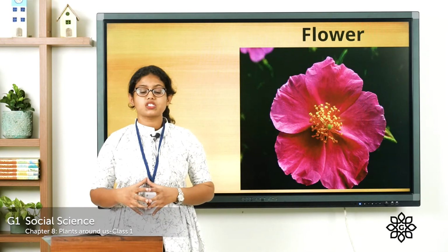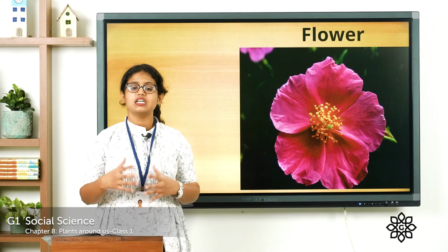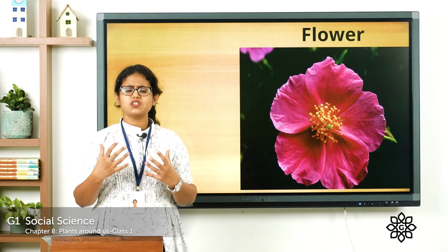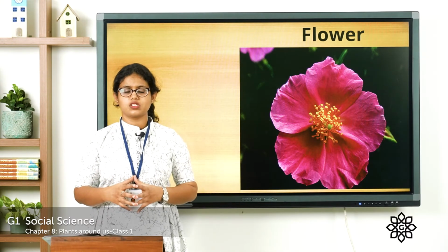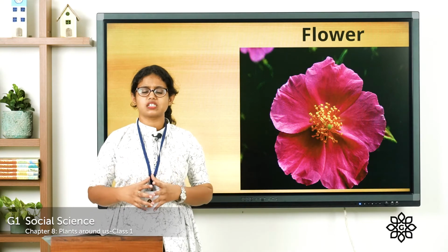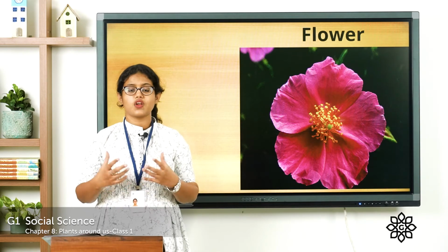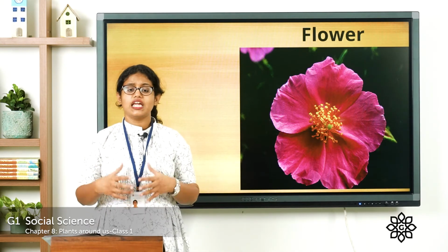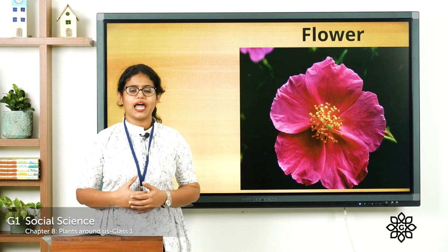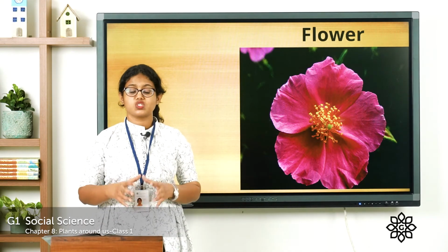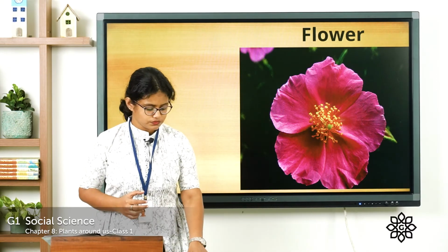Then what is the next part of a plant? That is the flower. The most beautiful part of a plant is the flower. So there are different kinds of flowers. So most plants bear flowers. Rose, jasmine, hibiscus, sunflower, all these are examples of flowers. There are flowers which are big like sunflower. Even there are flowers which are small. Even there are flowers which have good smell like rose, jasmine, etc. So flowers are the most beautiful part of a plant.